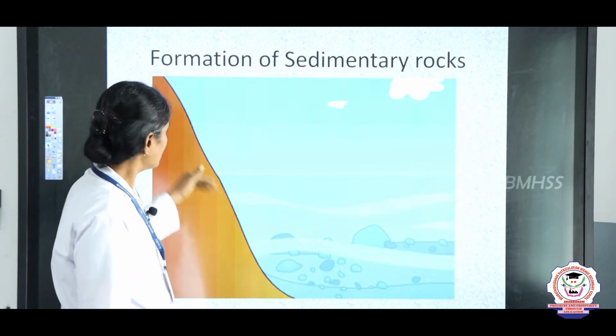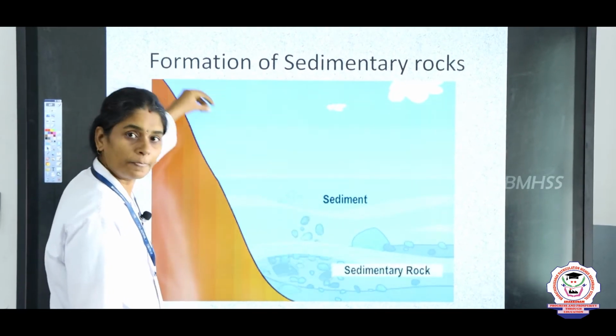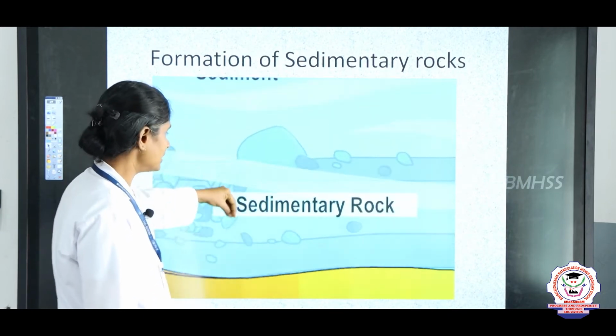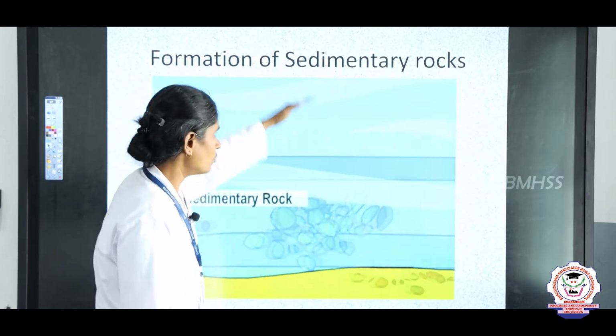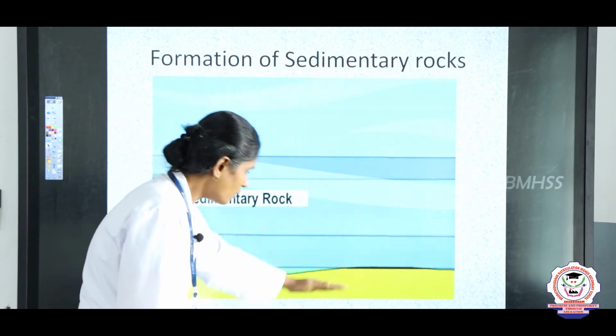You can see the rocks breaking down into rock particles, and the rock particles settling down in the water bodies and pressing the lower layer.